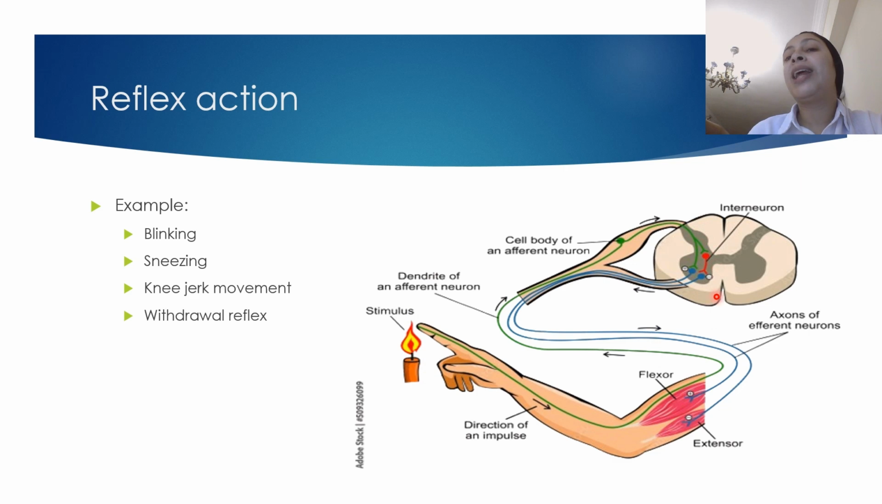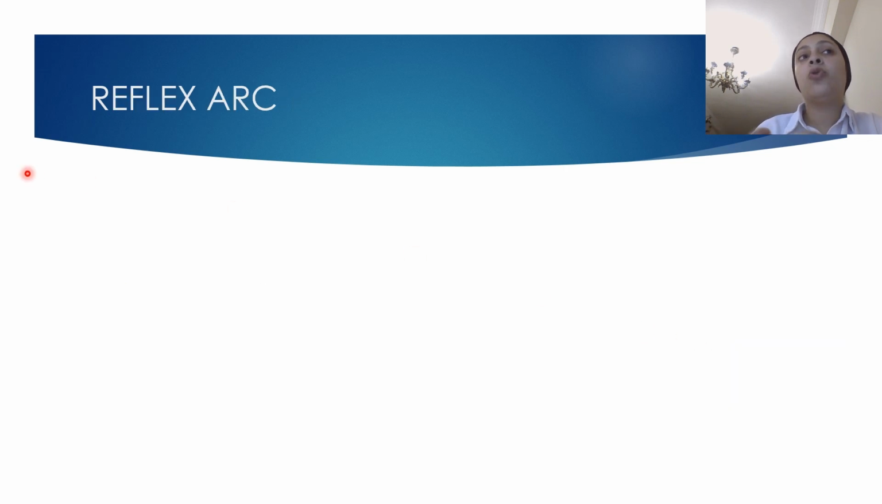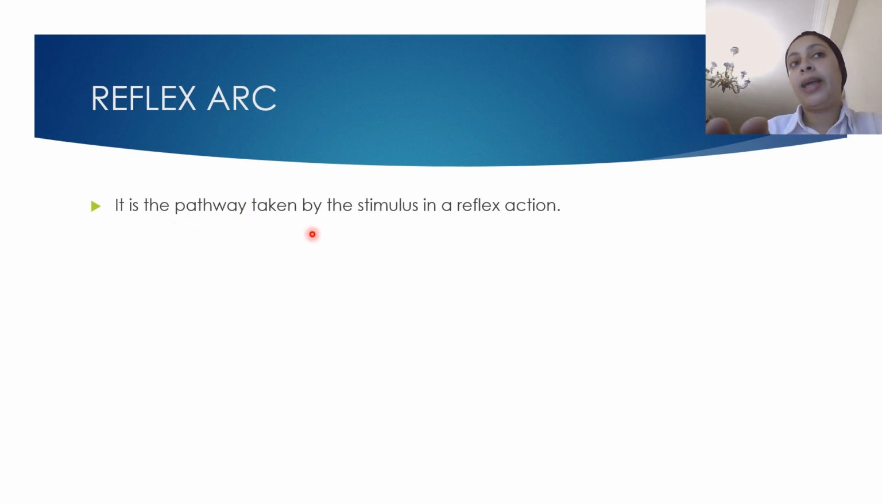This is called a reflex arc. What is the reflex arc? It is the pathway taken by the stimulus in a reflex action. The pathway of the electrical impulse through different neurons until a reflex action takes place.